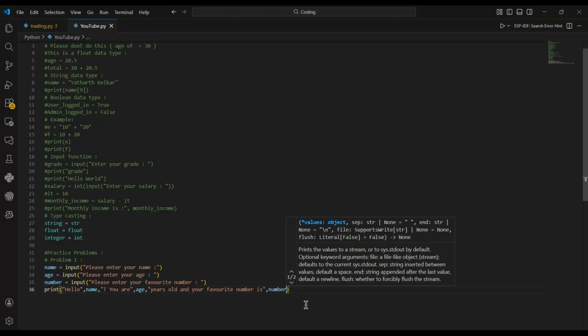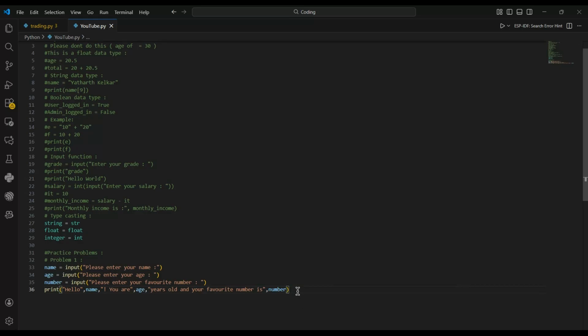All right. So now this is another concept of Python, which I'll shortly explain over here. It's not that big. It comes under what I had explained. In the print, we can also give a comma and write the data like a variable name, and again we can give a comma and a string, for example, hello over here, comma, the variable name, comma, your age is, comma. We can do it like this also. So it's just a small sub concept of what we learned, so that's why I'm giving this as an exercise. And now let's see what the result is.